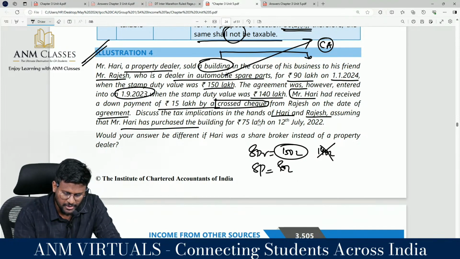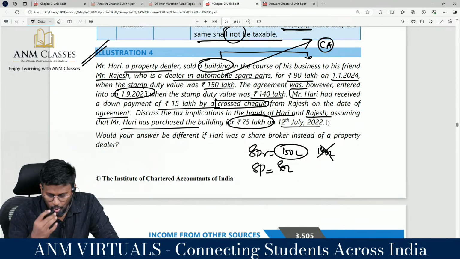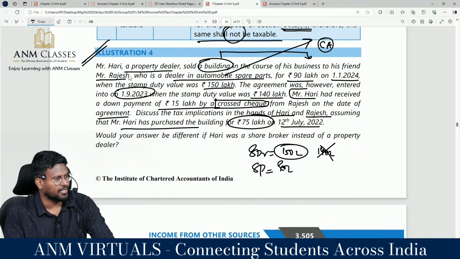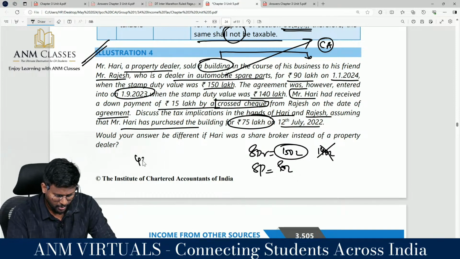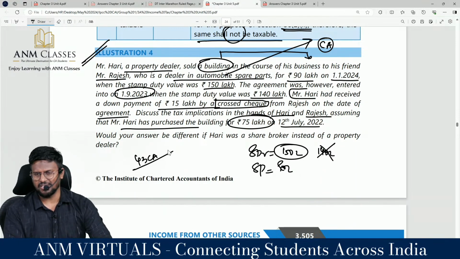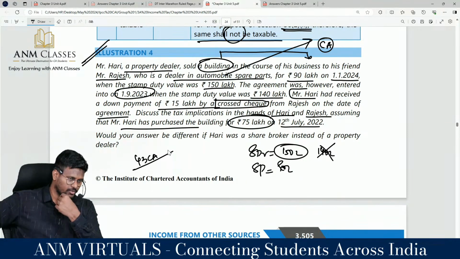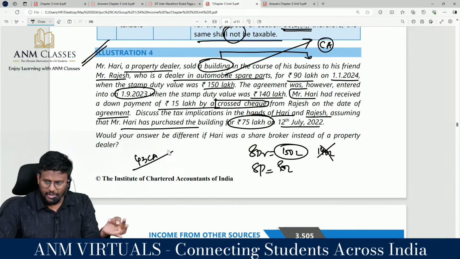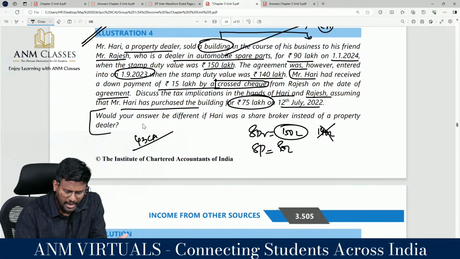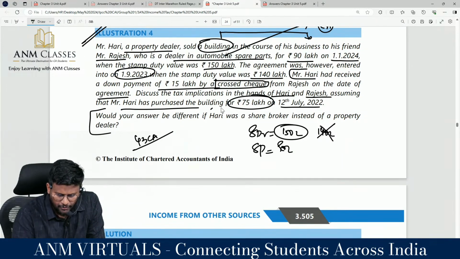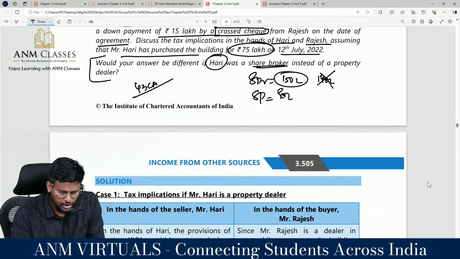Assuming that Mr. Hari purchased the building for 8 lakh on 12th July 2022, correct? Now Hari is a property dealer, so the income is under PGBP, not capital gains. Section 43CA applies: if an assessee transfers land, building or both for a value less than the stamp duty value, and the stamp duty value exceeds 110% of the consideration, the stamp duty value should be taken as the sale consideration.